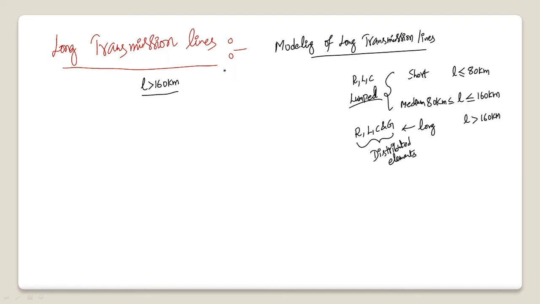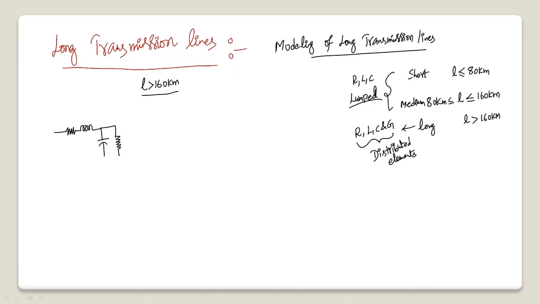So for long transmission lines, we'll consider all the four parameters. So let us draw a long transmission line. Here I am considering this as the resistance, this as the inductance and this as the capacitance, and you also have another element which is conductance.